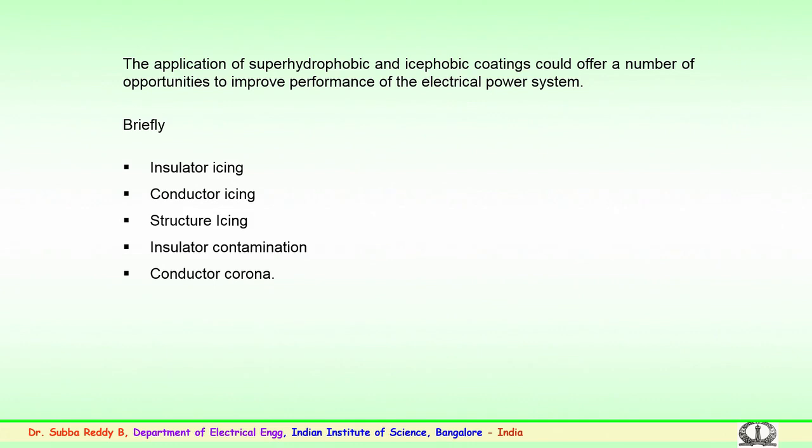So, these important issues have to be looked into, so that a necessary coating or better coating could bring down the issues mentioned here, like icing and conductor contamination or insulator contamination, or the corona which is being generated because of these contaminations.